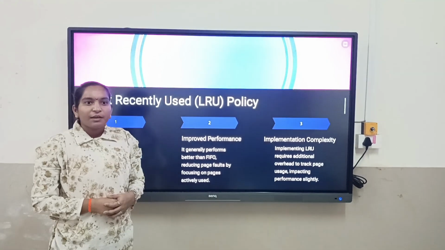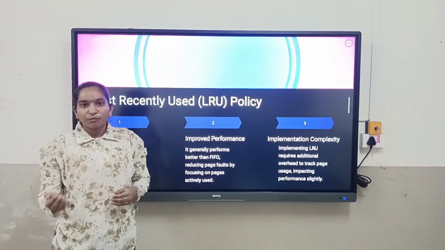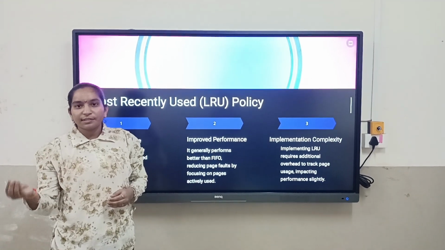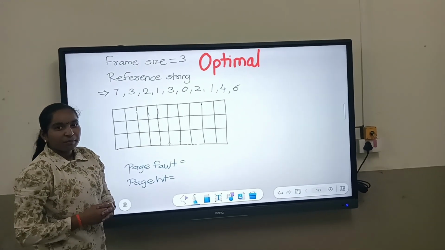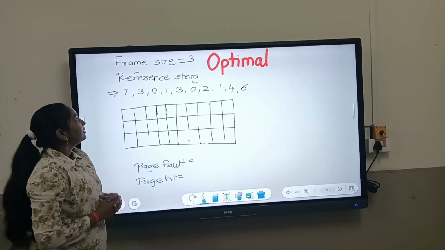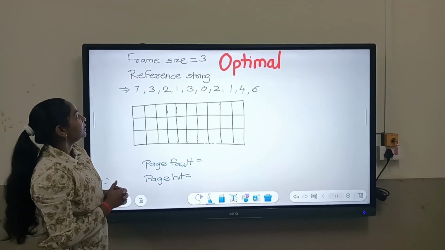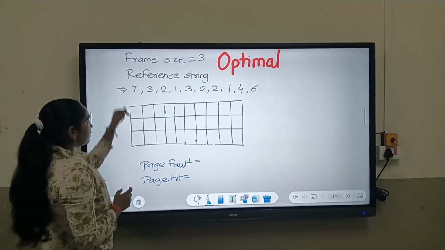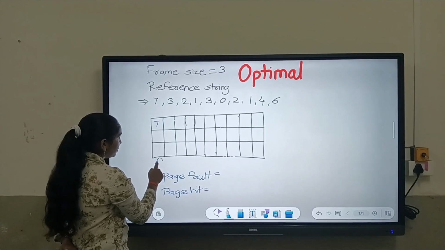Now the optimal. In optimal, the page that we will not need in the near future is replaced. Now we will study the optimal page replacement policy. Here similarly we have used a frame size of 3 and the same reference string. Now firstly 7 is put in the memory. There is no page, so no replacement happens, and it is a page fault.